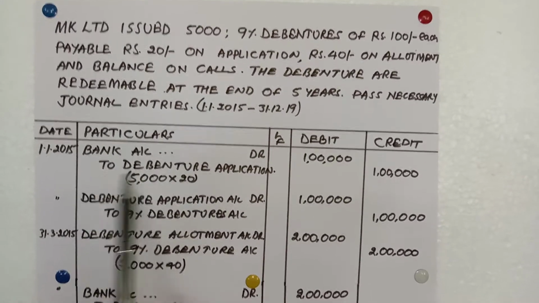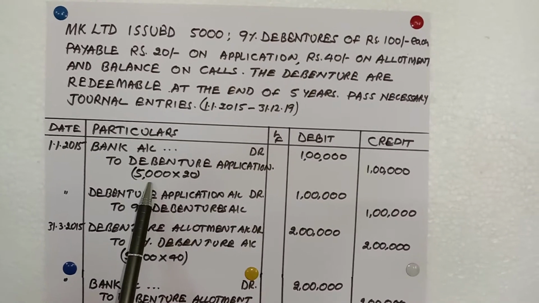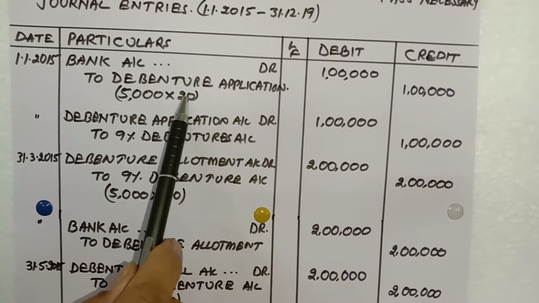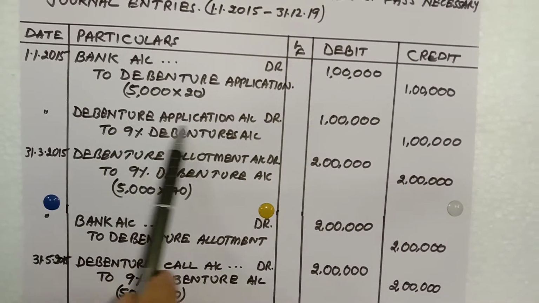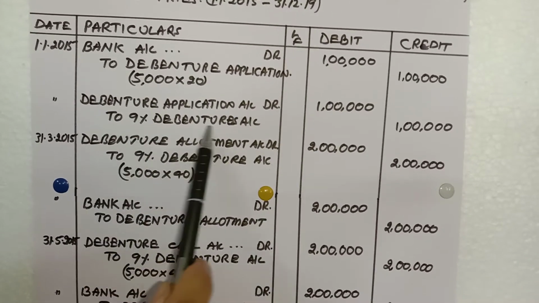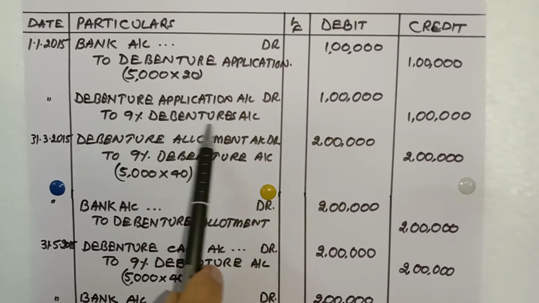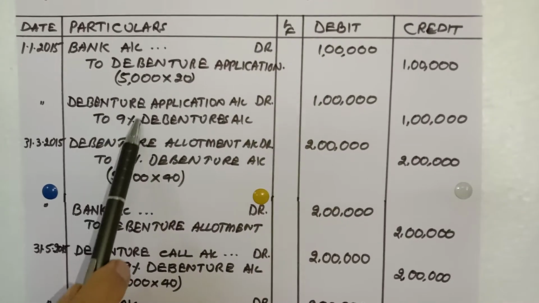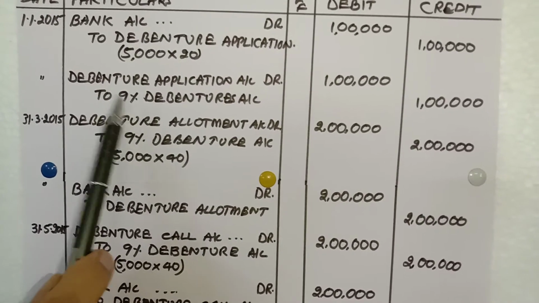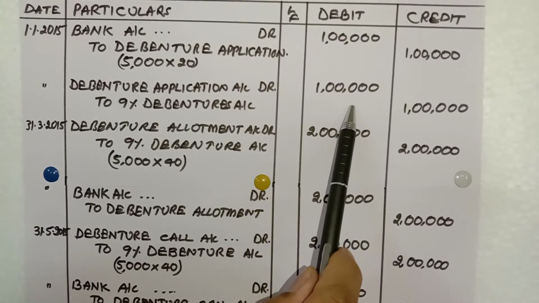Then the journal entry will be written like this: bank account debit to debentures application. Now the debenture amount: number of debentures 5,000 into 20 rupees, so 1 lakh. Then the second entry, debenture application to 9% debenture. When you write debenture, instead of share capital as in the case of shares, we have to replace that with debenture account. So when you write the debenture account, this 9%, 8%, 10%, whichever is given in the question should be represented here. So debentures application account debit to 9% debenture, that is 1 lakh.